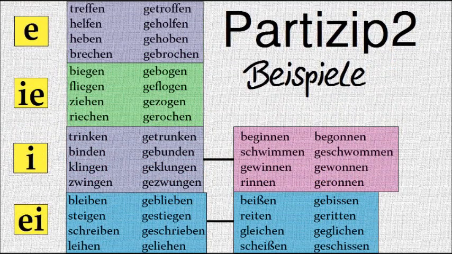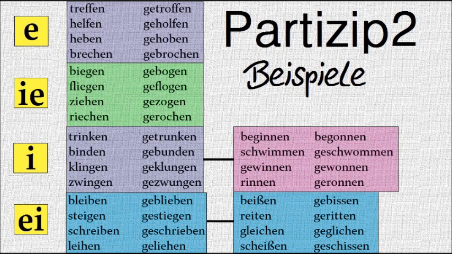Here are some examples. Treffen, getroffen. Helfen, geholfen. Heben, gehoben. Brechen, gebrochen. Biegen, gebogen. Fliegen, geflogen. Ziehen, gezogen. Riechen, gerochen. Trinken, getrunken. Binden, gebunden. Klingen, geklungen. Zwingen, gezwungen. Beginnen, begonnen. Schwimmen, geschwommen. Gewinnen, gewonnen. Rinnen, geronnen.